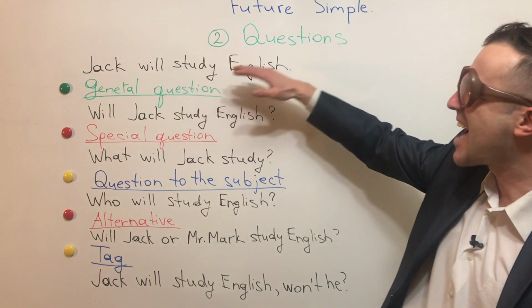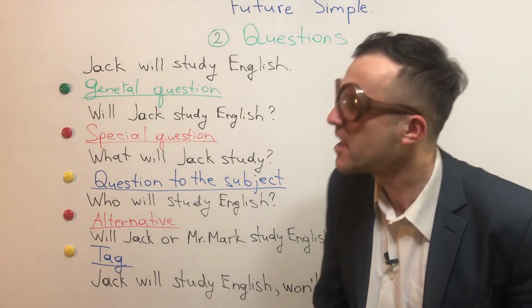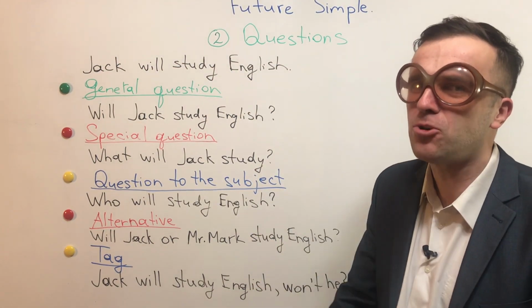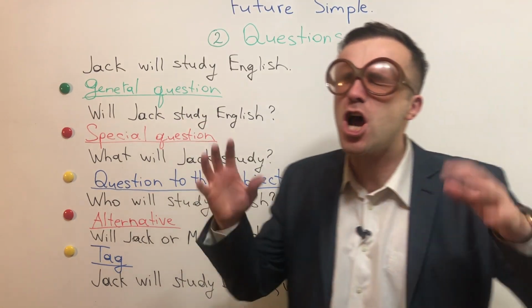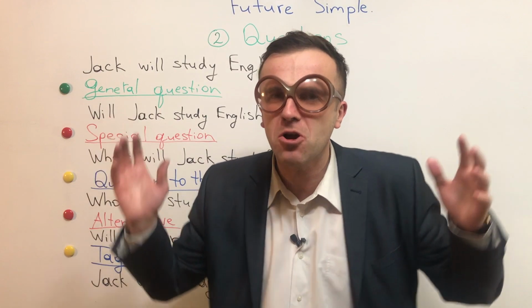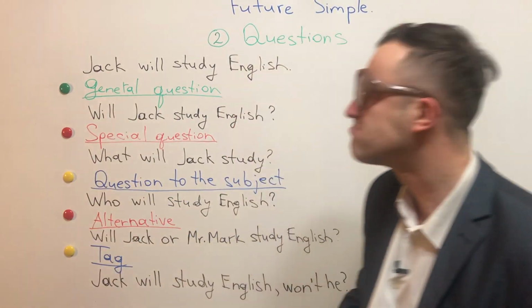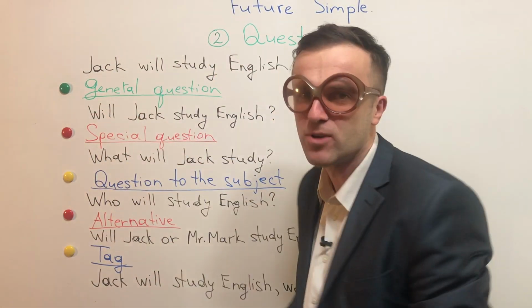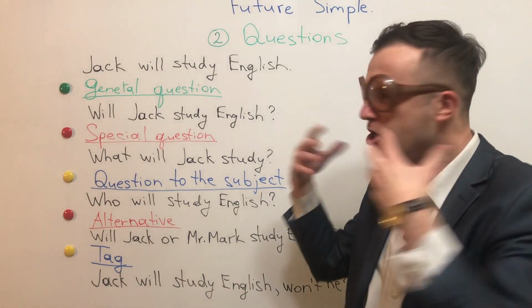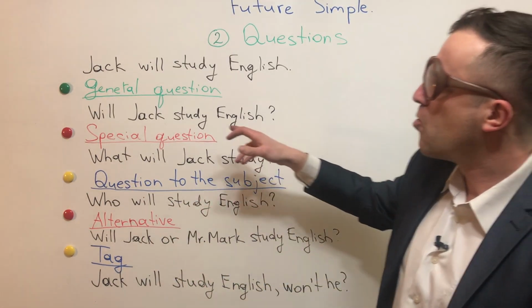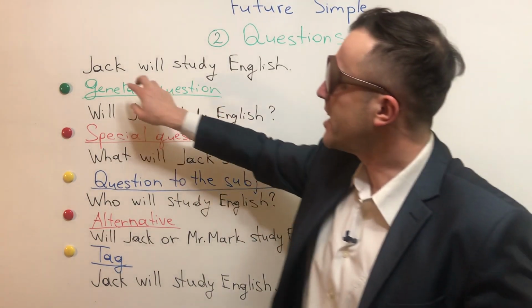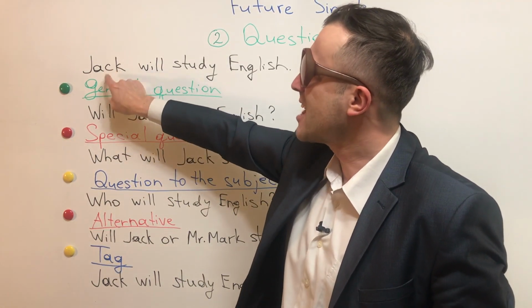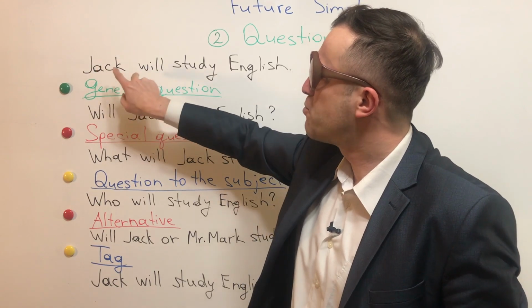Jack will study English. So now we'll have to ask the general question. What is the general question? The general question is the question to the whole sentence. Here is the sentence, and we have to ask the general question. So, will Jack study English? So we exchange the subject and predicate.